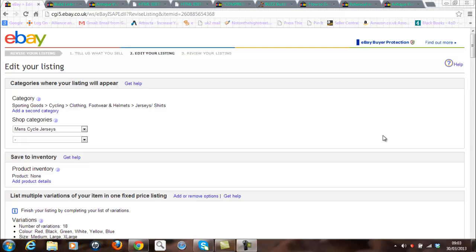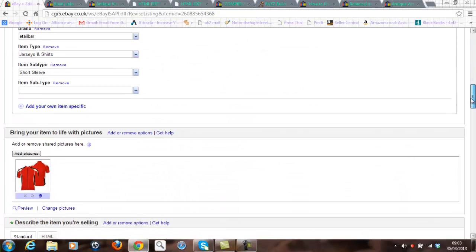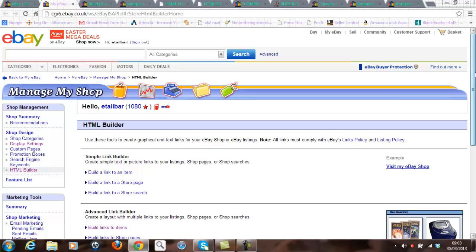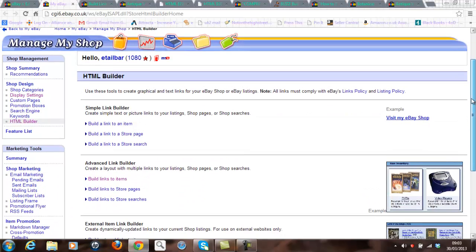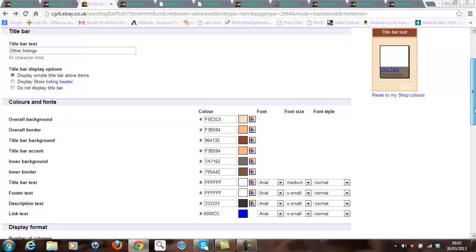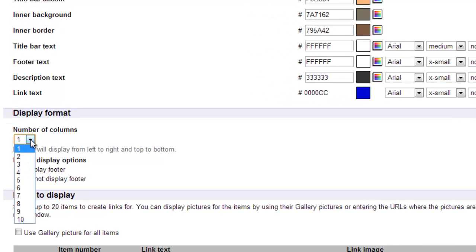So on the screen, I've gone into the revise area of an existing listing within my eBay shop. I'm going to go about halfway down the page, just by the item description option, and you'll notice a link here called Create Links. If I click on the Create Links option, it allows me to create those link boxes, and the one I'm interested in is Build Links to Items. If I click here, a menu pops up where I can fill in the fields, and depending on how many products or items I wish to promote, I would then go 1, 2, 3.